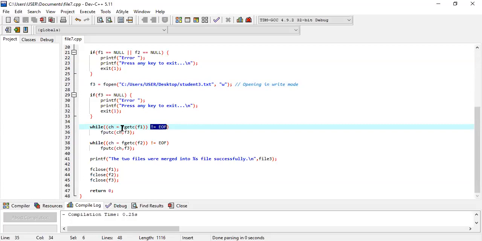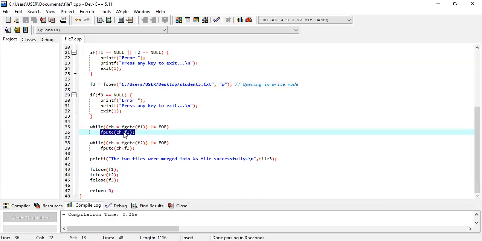Suppose for the very first time while is executed, the first letter of my file 1 is S. So S is stored in ch, obviously, because ch is a character type variable. After that, this condition is true, because S means this is not the end of file. So according to that, the compiler now executes this particular line.